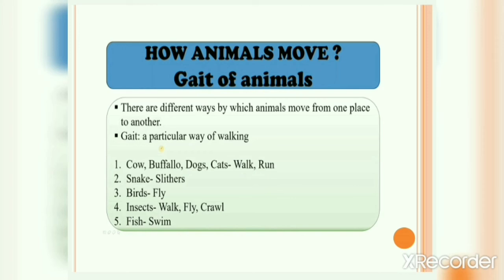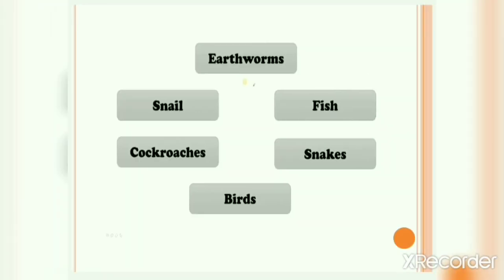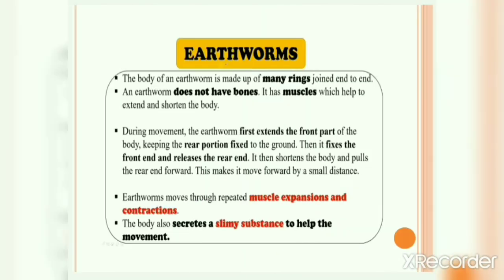If you talk about cow, buffalo, dogs, cat, they walk and run to move from one place to another. A snake slithers. Birds fly. Insects walk also, fly also, crawl also, right? Now fishes swim and move from one place to another. So now we will study about these animals, the earthworms, snails, cockroaches, birds, fish and snakes, and how they move from one place to another. Okay? First we will talk about earthworms.